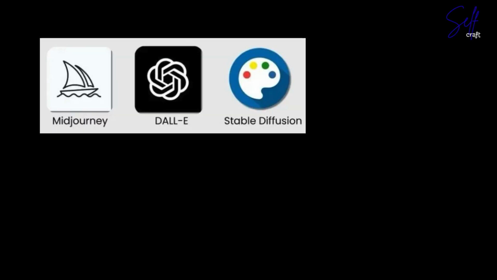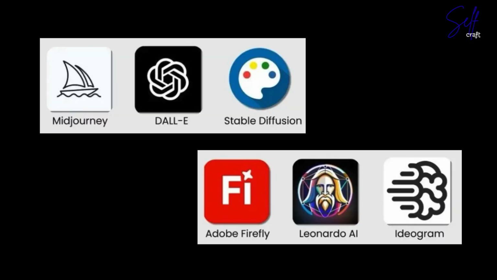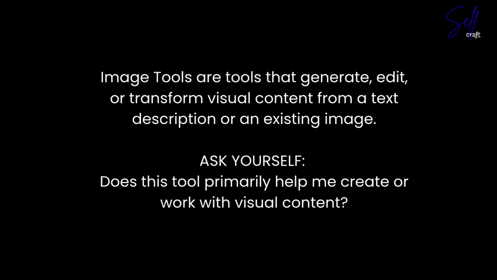Let's go to bucket number two, images. So after text, we move to image. These tools generate or edit visual content from text descriptions. You describe what you want, and the tool produces an image. So Midjourney, DALL-E, Adobe Firefly, Canva's AI features, Stable Diffusion, all these are image tools. For marketers and content creators, this bucket is increasingly getting useful, for social graphics, concept visuals, presentations, and even a rough visual idea to just get it out of your head so that you can show it to your client or boss or whatever.